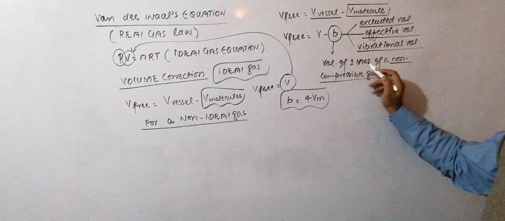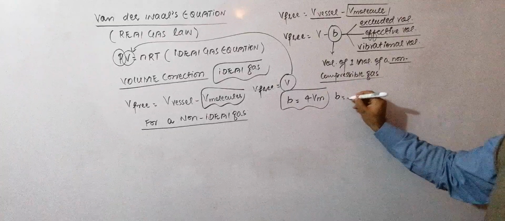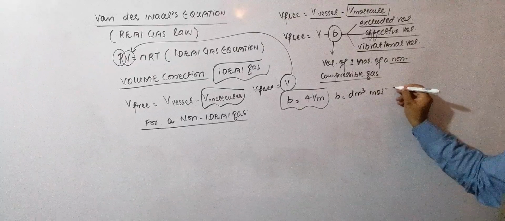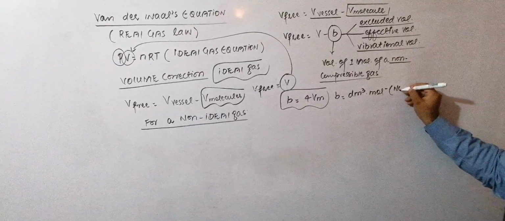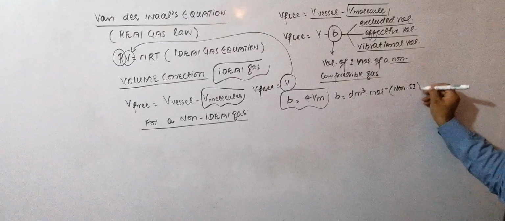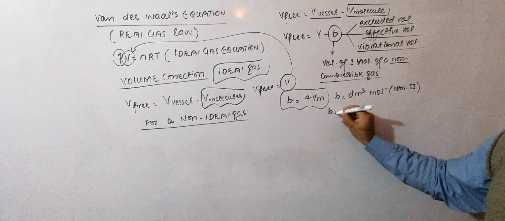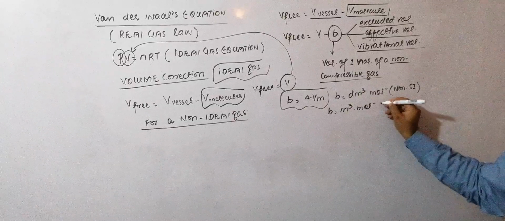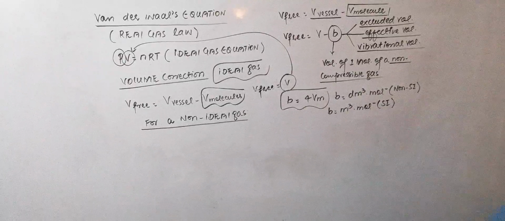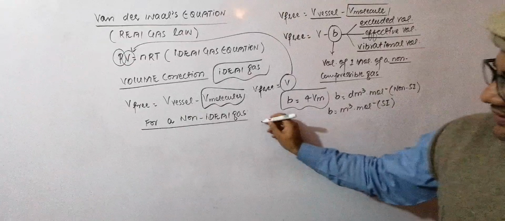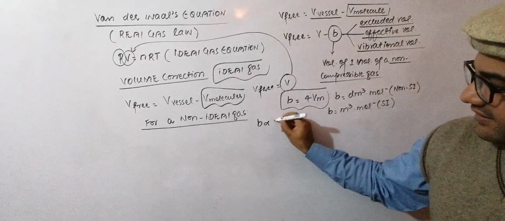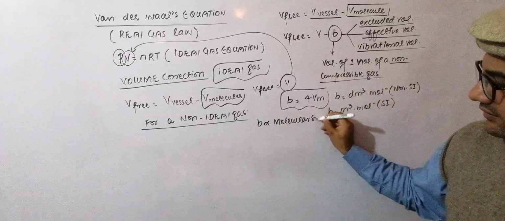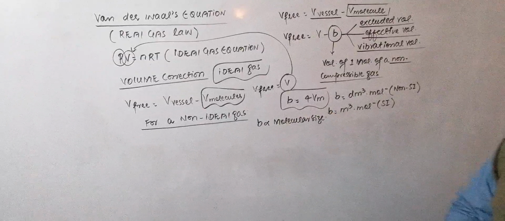It is the volume of 1 mole, so its units should be decimeter cube per mole, which are its non-system international units, and meter cube per mole, which are its units in system international. And this b is actually directly proportional to the molecular size of the gas molecules.